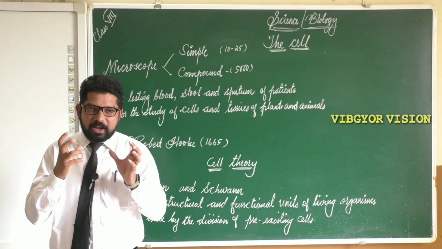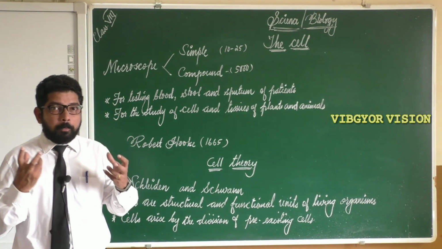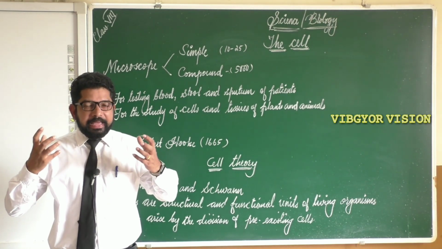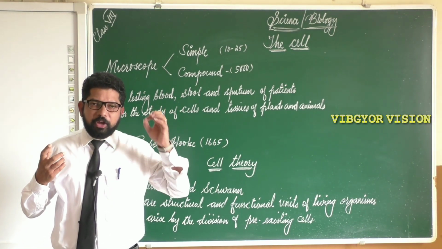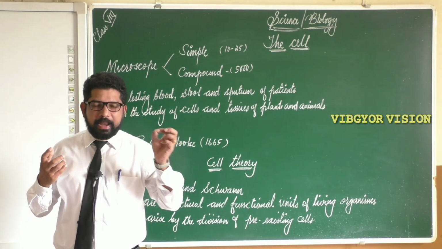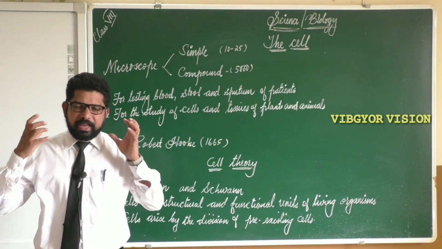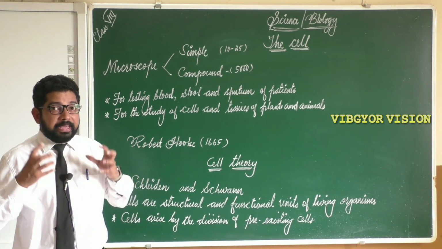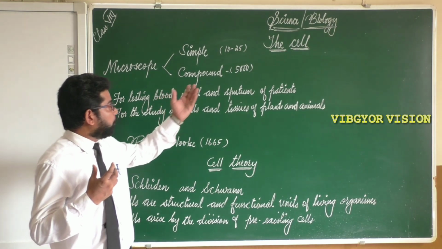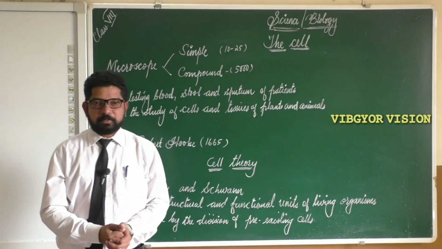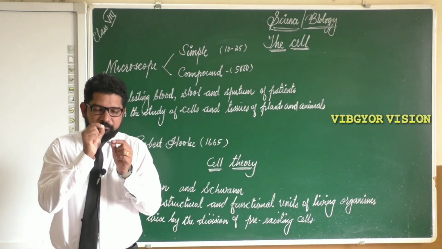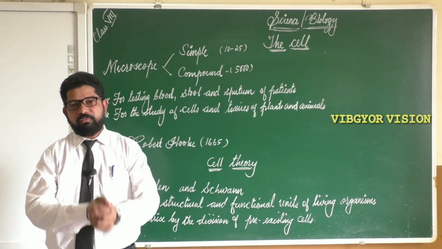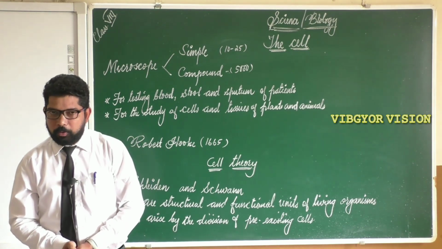To observe the cell, what do we need? We need a compound microscope, or we need an electron microscope. If you are observing any object through the electron microscope or a compound microscope, it will magnify up to 5,000 times. So if an object is very small, we will get a 5,000 times bigger image with the help of a compound microscope.